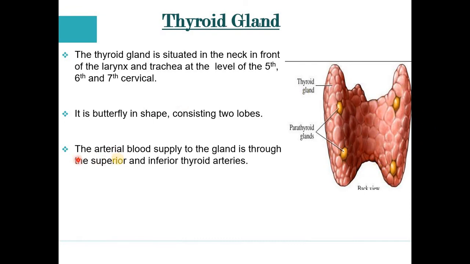In the third point, it is mentioned that the arterial blood supply to the gland is through the superior and inferior thyroid arteries. Generally, 2 types of arteries are present, the superior artery and the inferior artery. These superior and inferior arteries supply blood to the thyroid gland. I hope it is clear.